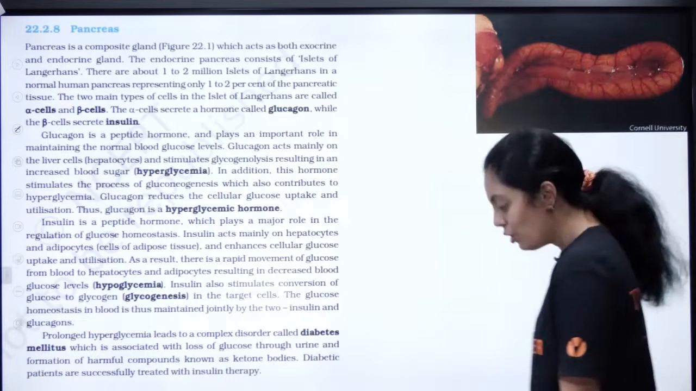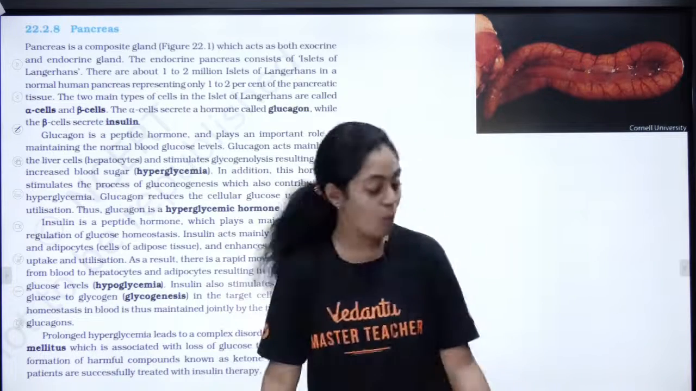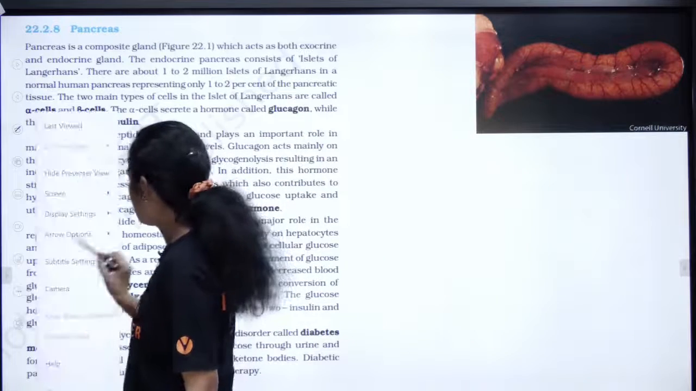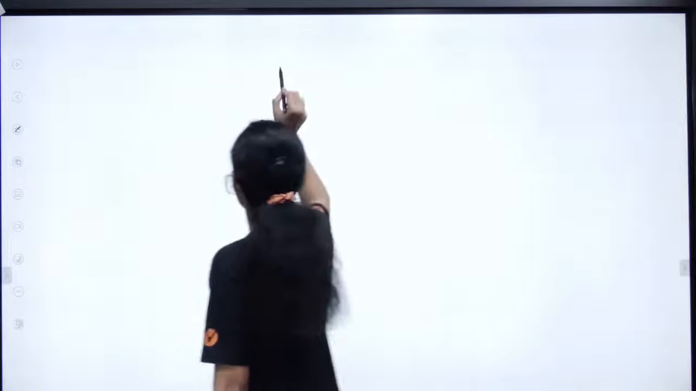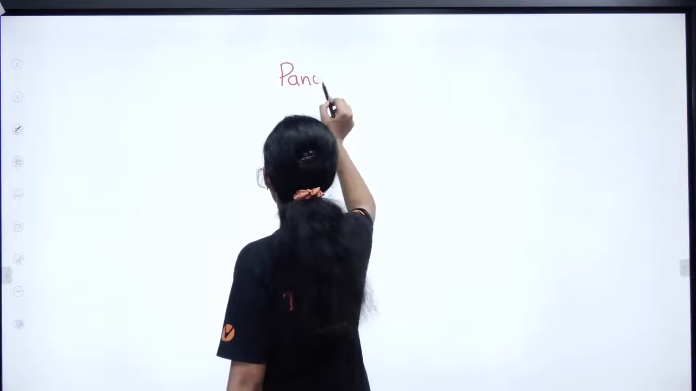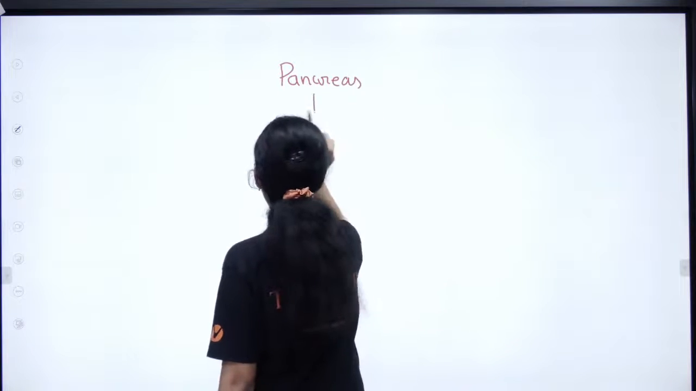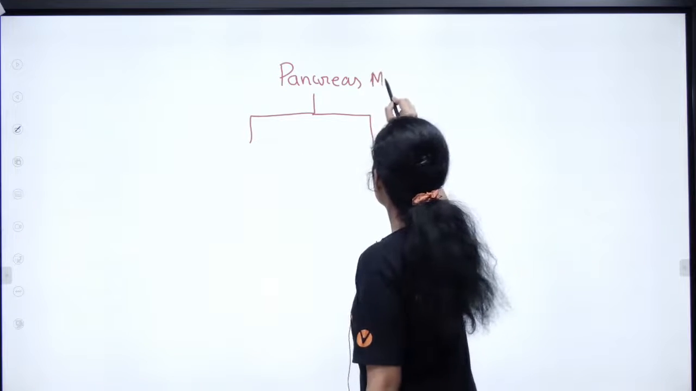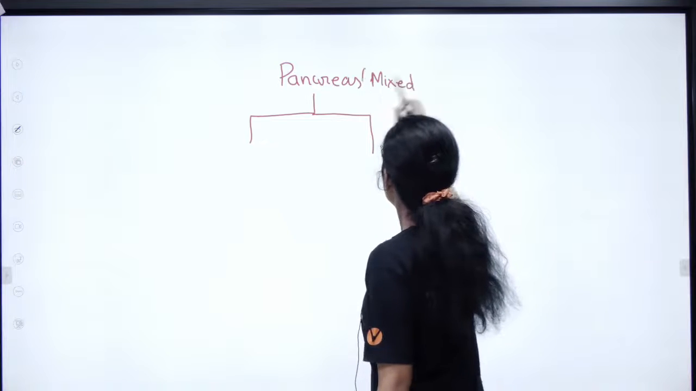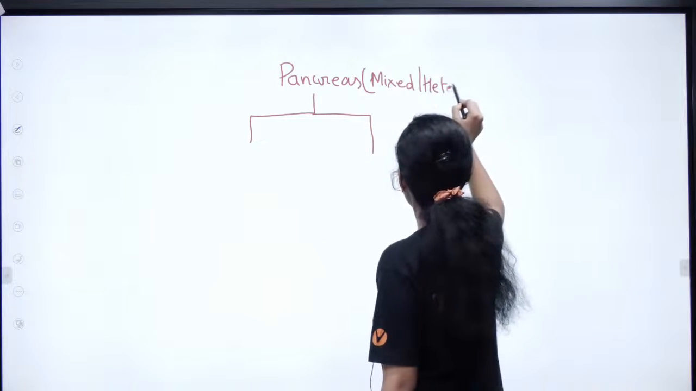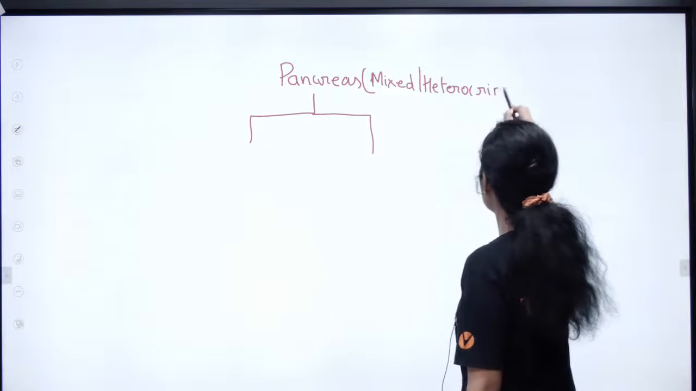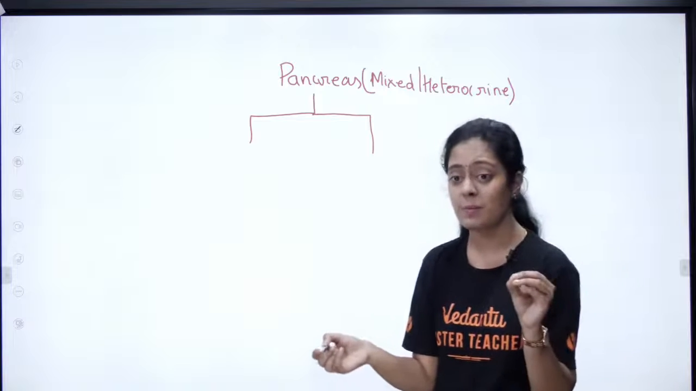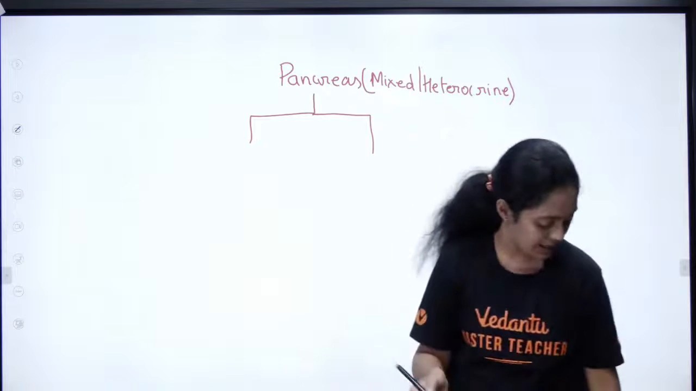Now we are moving on to the pancreas. It is very important, so let me first tell you about the pancreas. What is this pancreas? Where is it present? We call it by different names, right? We call it a mixed gland, a heterocrine gland. Anyone watching the live, can you tell me why it is called a mixed gland and a heterocrine gland?